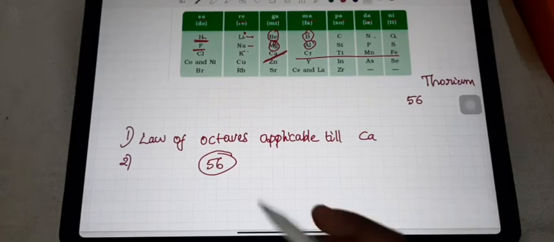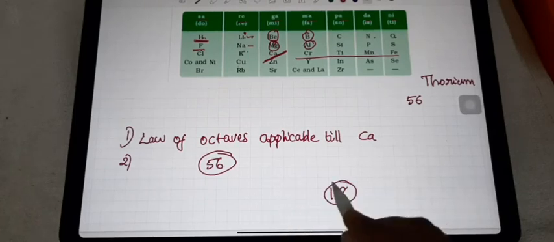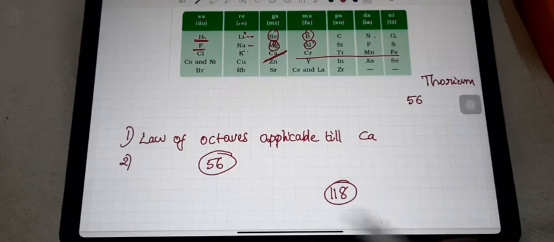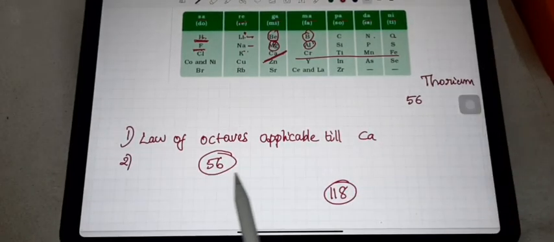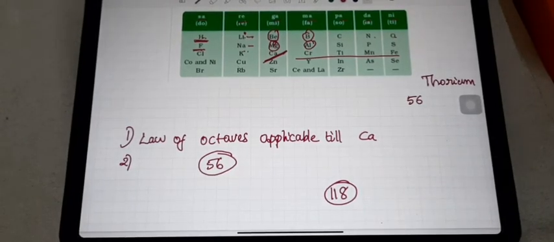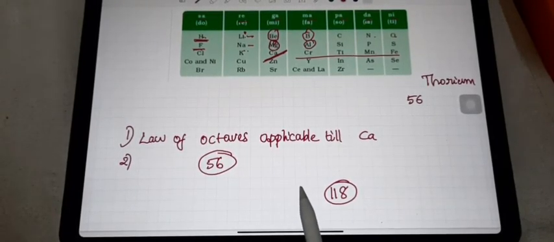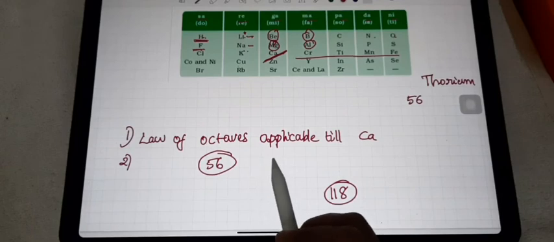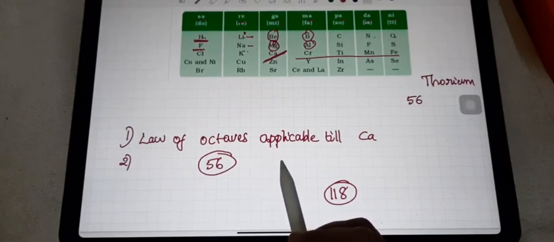But you know that afterwards 118 elements were found. After the discovery of more elements, his law of octaves did not work. The properties of the newly discovered elements do not match the law of octaves. That's why we also consider that a limitation of Newlands' octaves.